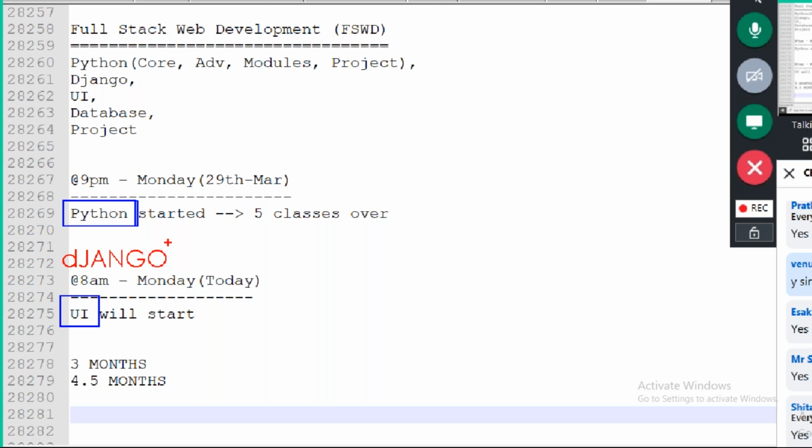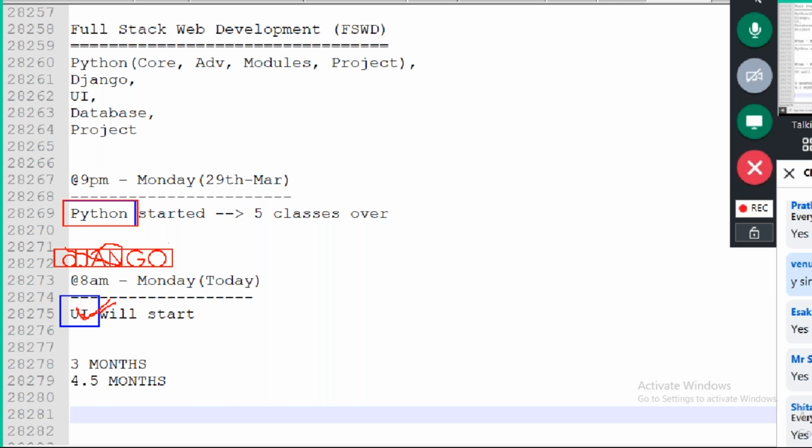What's the problem? Sir, in the evening Python just started, and in the morning again immediately Django starting. Is it possible to understand, sir? It will be difficult. That's why I'm not taking Django now. I'm taking the UI currently.